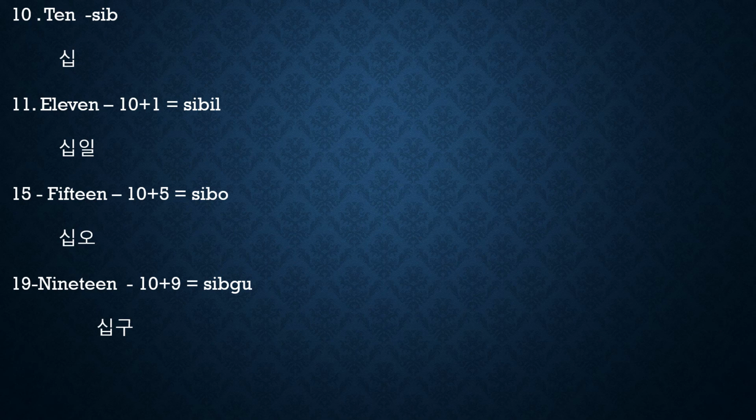Now 15. How to write 15 in the Sino-Korean number system? 10 plus 5. What is 10? Ship. 5 is O. Ship o, right? And 19 is 10 plus 9, ship go.